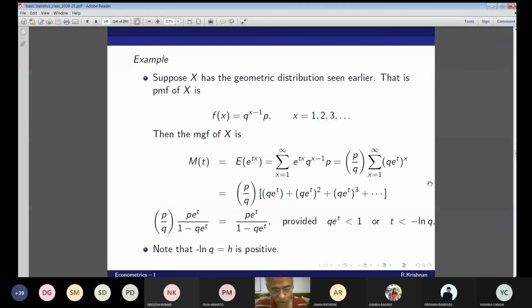Next question. What do you do to find the mean and the variance? This is what exactly I told you. Before you find the mean and the variance, you make sure the expansion is ready for you to differentiate. Now the expansion is ready. M(t) is equal to p e^t over 1 minus q e^t. Now what will be M prime(t) and M double prime(t)? Differentiate M(t) twice.